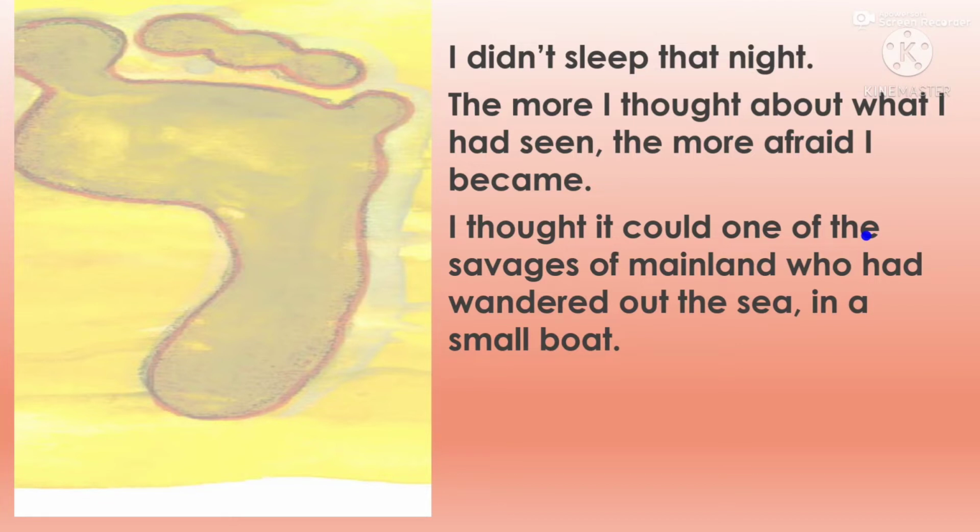Savages means आदिम जाति का जो मानव, जो वाइल्ड पीपुल होते हैं, जो कि आदमी को खा भी देते हैं. So he thought that it could be one of the savages. The footprint may be the footprint of one of the savages who had wandered out the sea in a small boat.